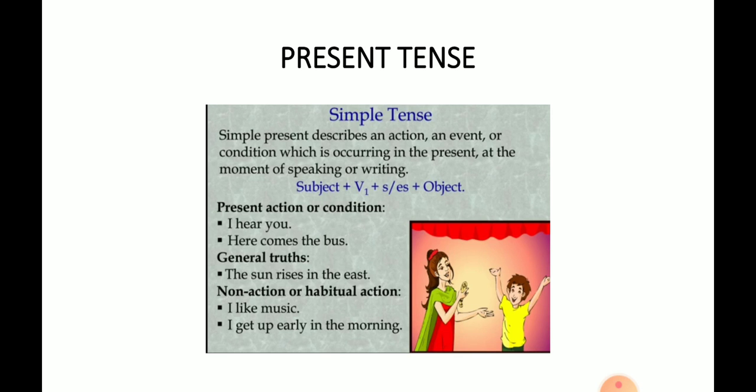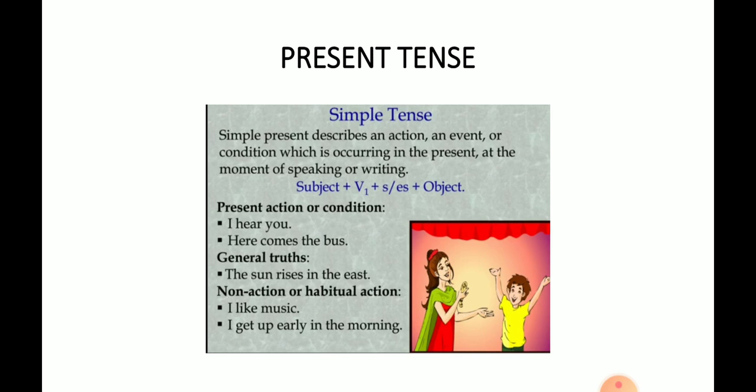It also indicates a future event which is a part of a plan or arrangement, meaning something which you have already planned and arrangements have been made for it. Simple present is also used in introducing quotes. It is also used with vivid narration as a substitute for the simple past.